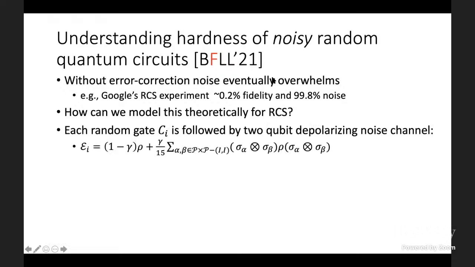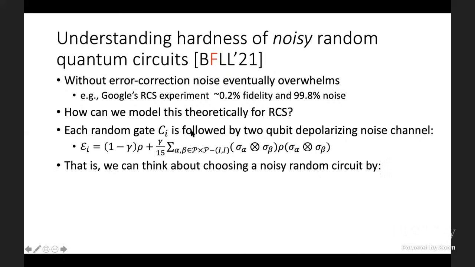So for example, with respect to Google's ensemble of random quantum circuits, a very natural modeling of their noise is to have each random gate of our random quantum circuit, C_i, followed by a 2-qubit depolarizing noise channel. So this E_i here is the depolarizing noise channel on 2 qubits with, say, some noise strength gamma, which we think of as some small constant.